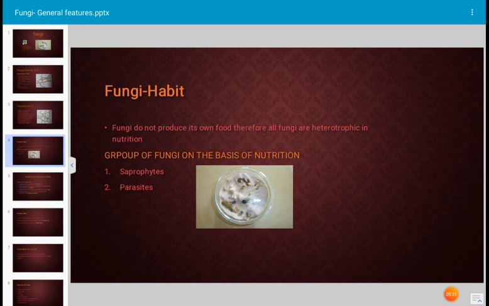Groups of fungi on the basis of nutrition: two groups have been made. The saprophytic fungi can grow on any type of dead organic matter. Those are saprophytes. And the parasitic fungi cause different types of diseases in plants, and recently there are reports of fungal diseases of human beings, animals, etc. In the photograph we have shown different types of fungi associated with wheat seed.